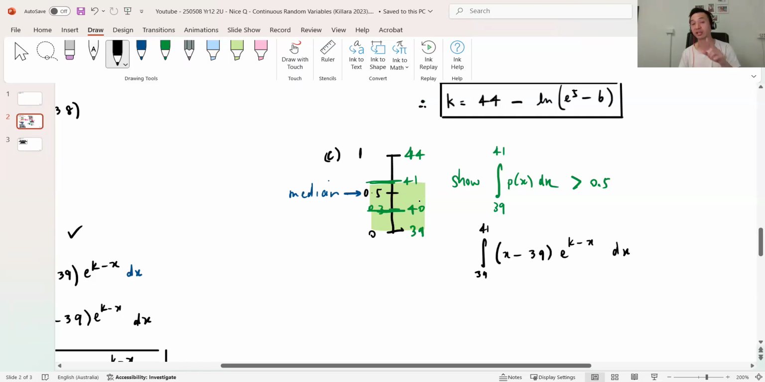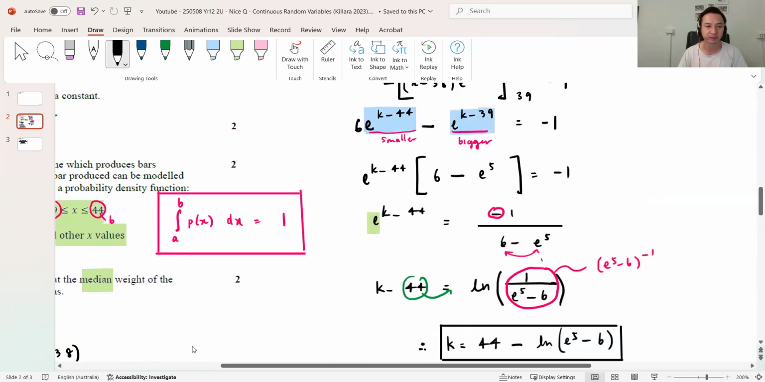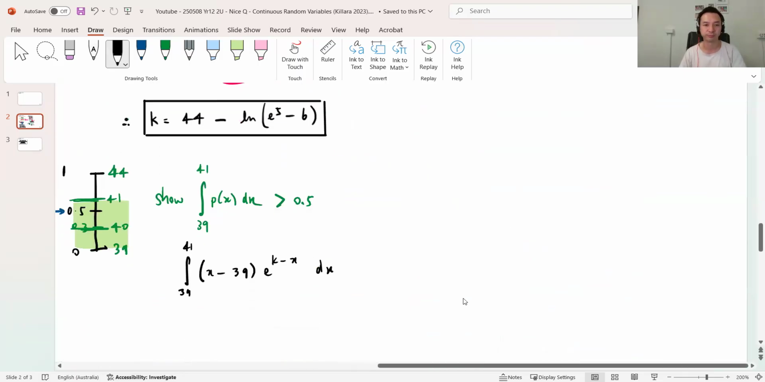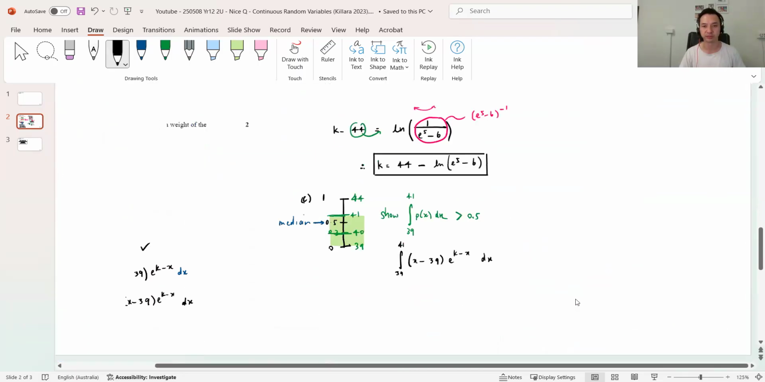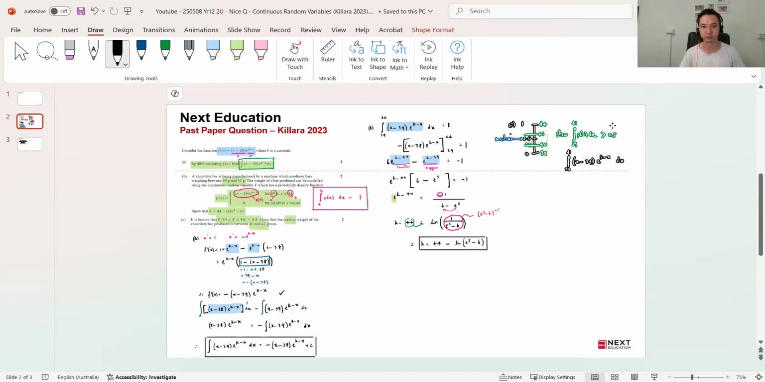Yeah, knowing that I already found k upstairs, right? So I probably need to sub it into my calculator. So I'm just looking at the function here, x minus 39. Okay, cool. You know what? I'm not going to fit it here. Let's just move it.